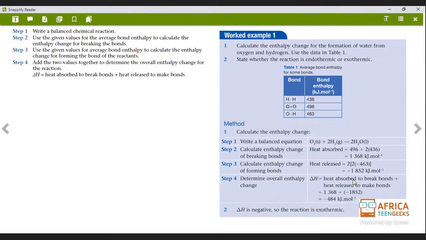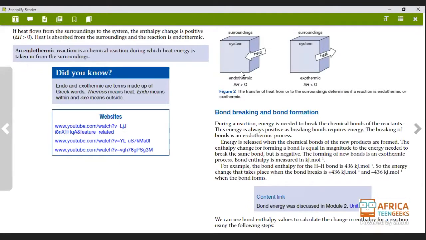But our forming bond energy will always be a minus. So don't forget to always put a minus there. Okay. So change in heat is negative. If your change in heat is negative, this would mean it's an exothermic reaction. Remember what we spoke about, I think we spoke about it here. Yes, when we spoke about it on these two, that if your triangle H is greater than zero, then it's endothermic. But if it's less than zero, which means if our change in H is a minus, then it is an exothermic reaction. So that's how they got it here.